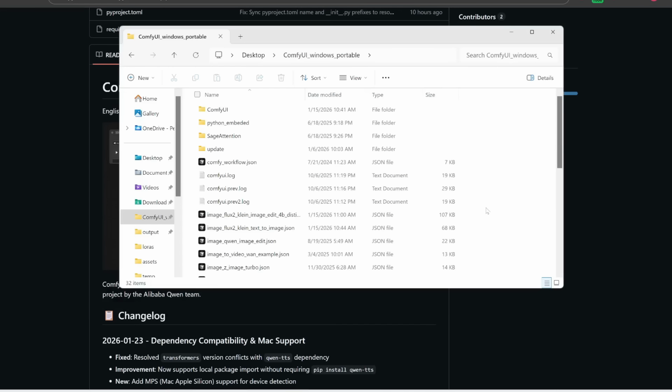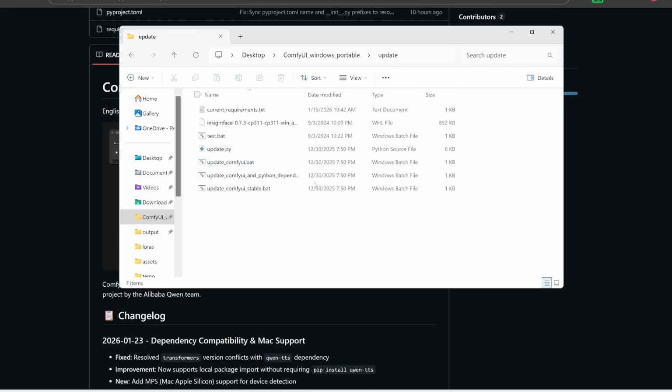Now, the next step before we start up ComfyUI is it's best to update to the latest version first. So I'm going to double click into my update folder, and then you can either double click on this one to update to the very latest version, or just to be safe, you can also double click on this one to update to the latest stable version.